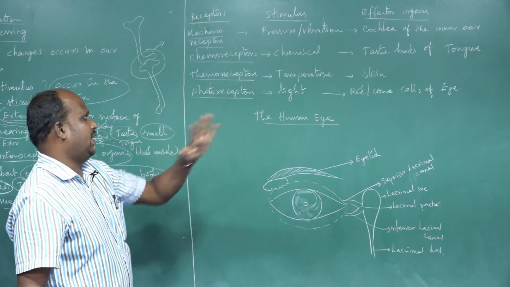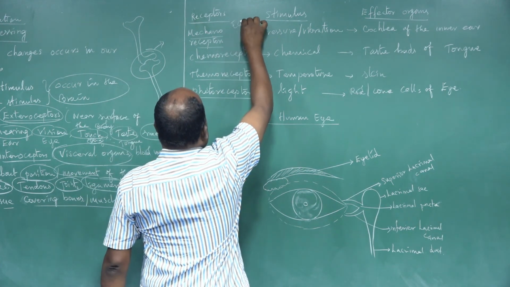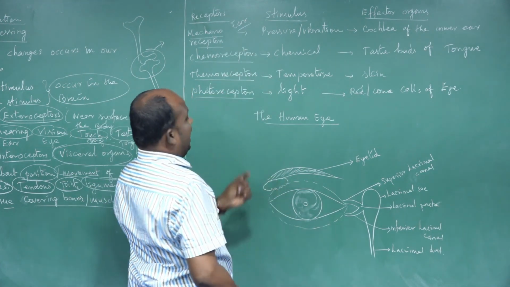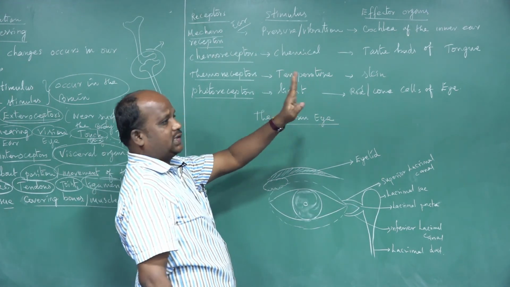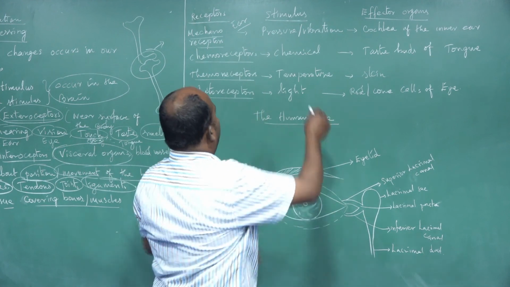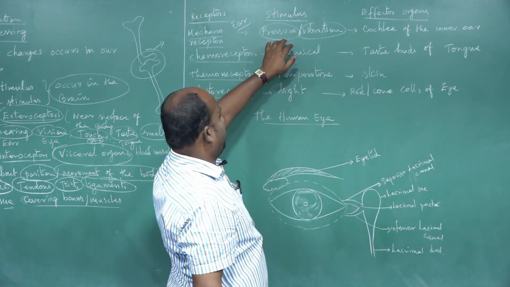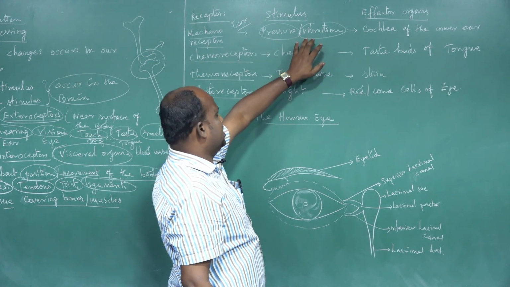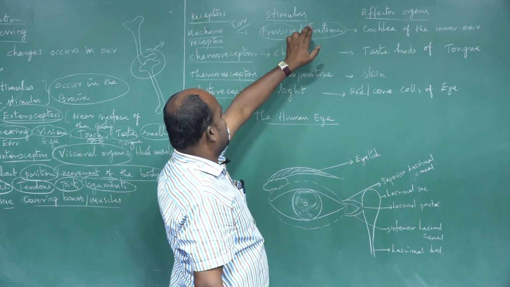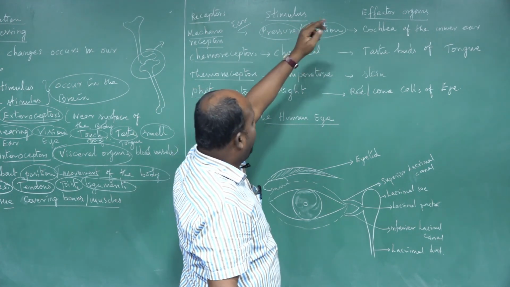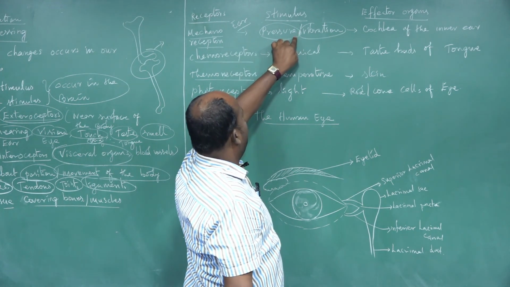What are the effector organs? First one is the mechanoreceptor, which means the ear. The ear structure receives two different types of stimuli from the surrounding object: one is pressure, the second one is vibrations. It is an effector organ, which means the ear structure responds to the stimulus.